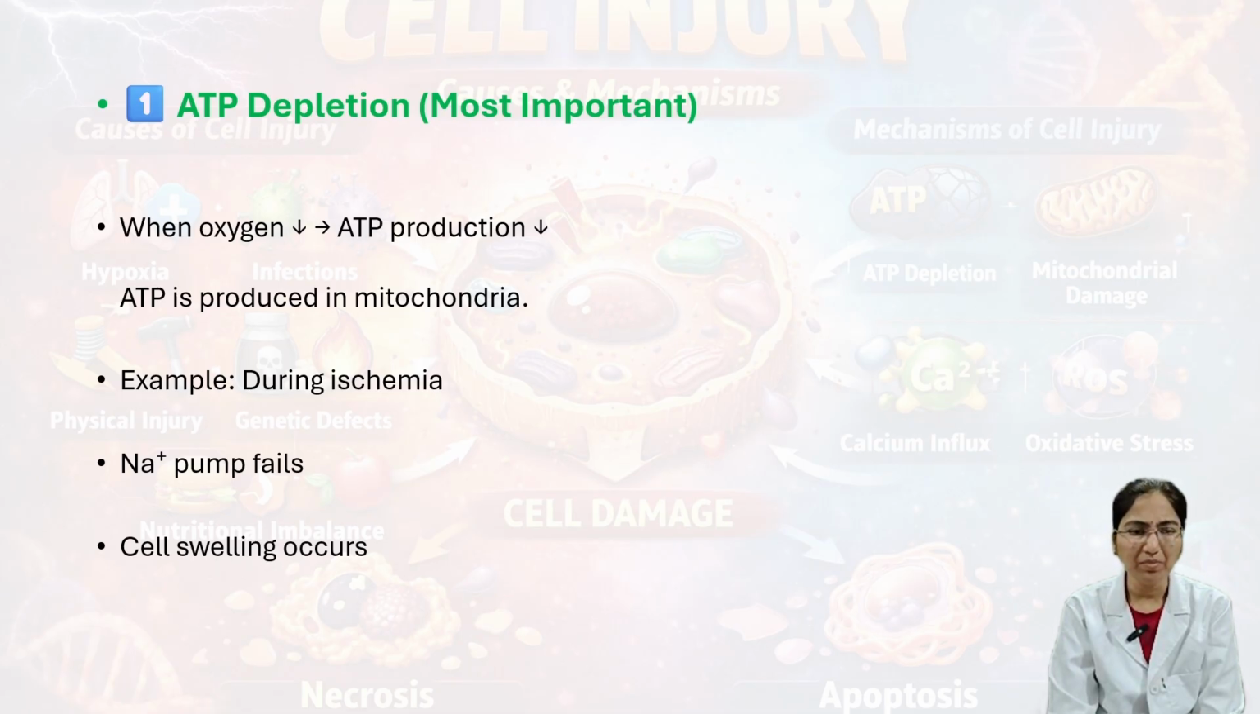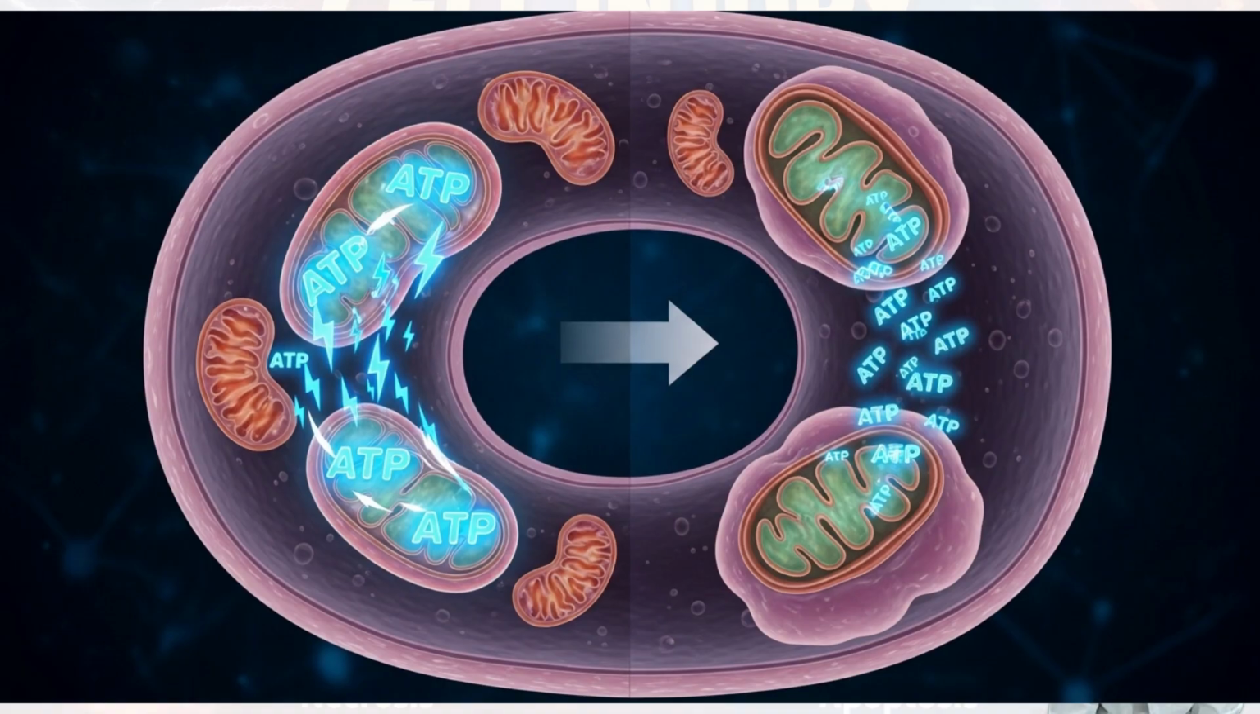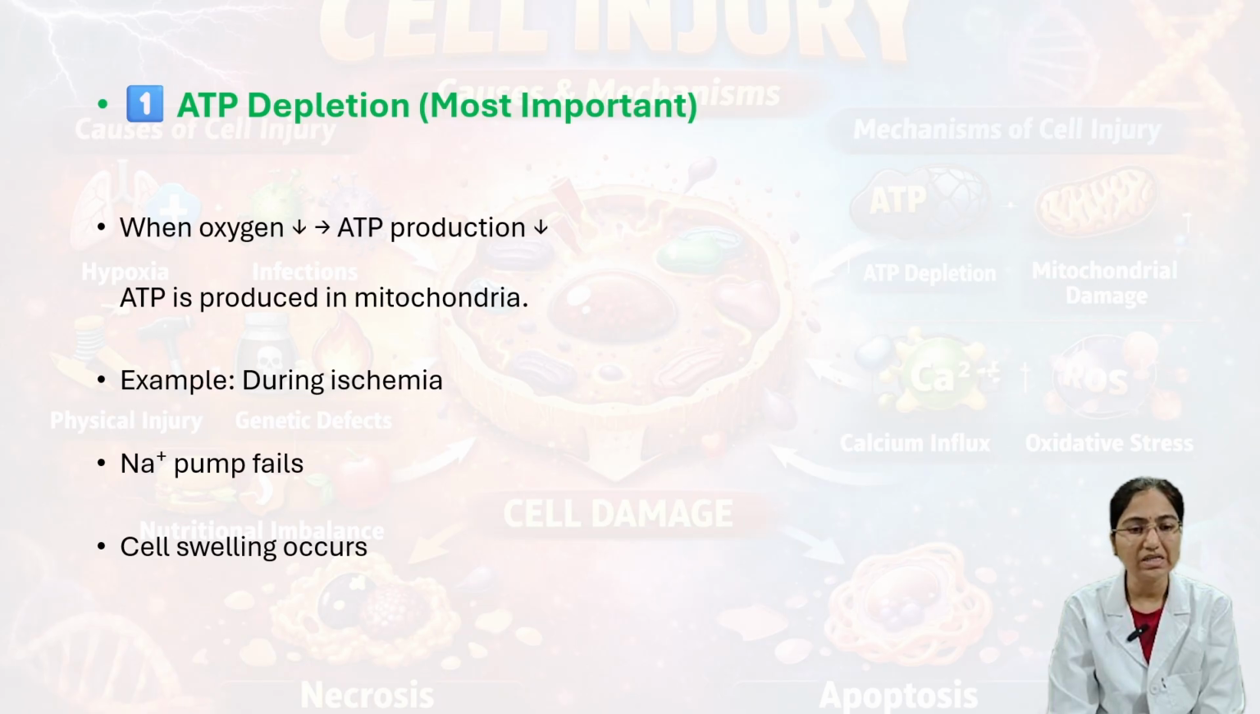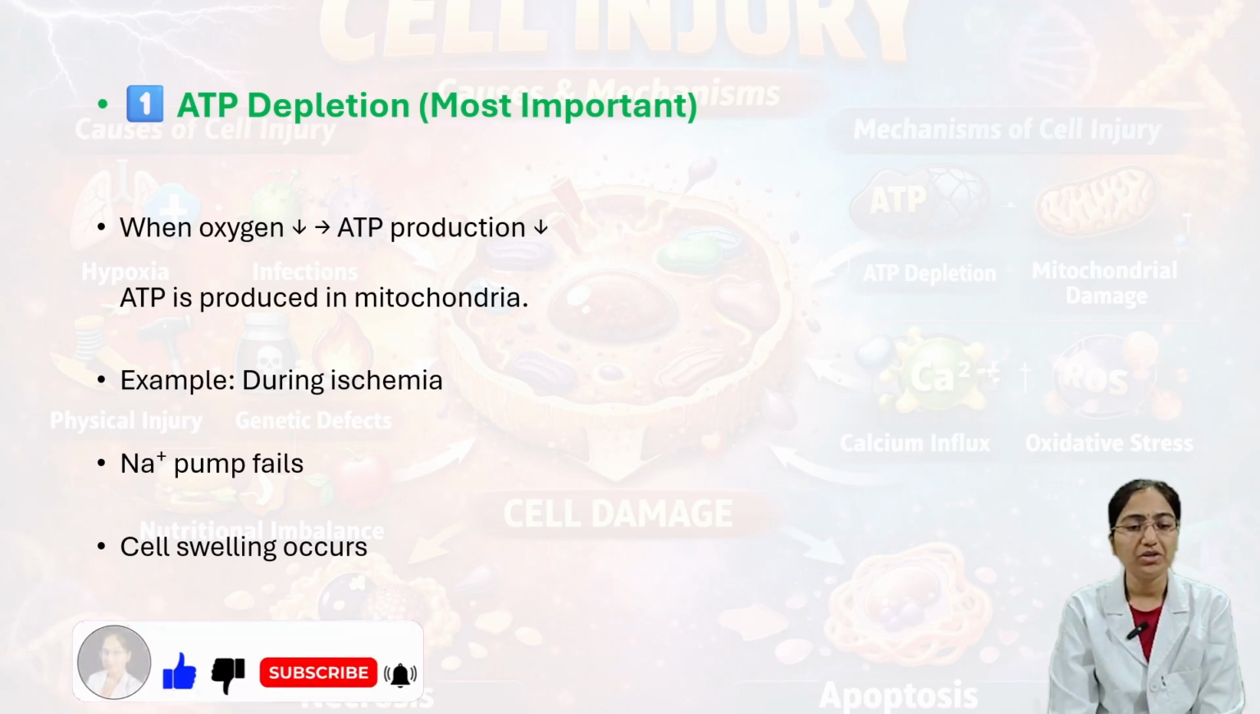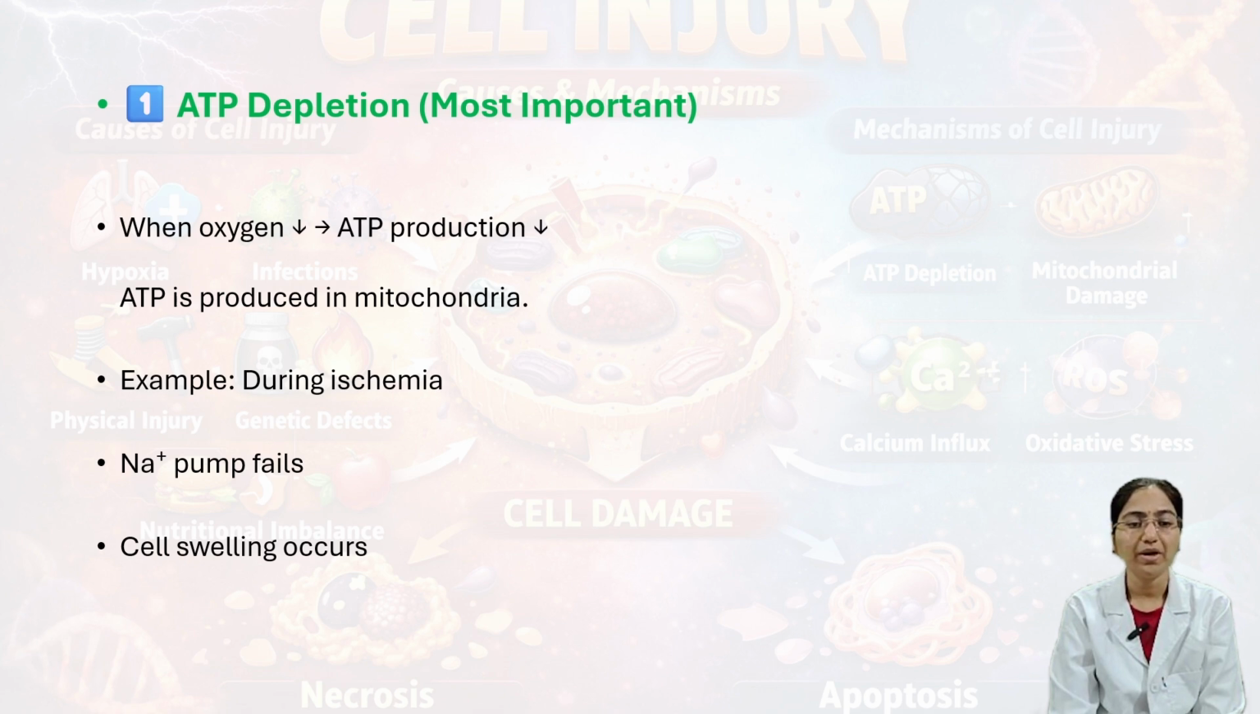Here ATP depletion, that is adenosine triphosphate. When oxygen decreases, ATP production decreases. ATP is the main source of energy to the cells, and ATP is produced in mitochondria. For example, during ischemia, when there is a loss of blood supply, the sodium pump fails and then cell swelling occurs. This is nothing but ATP depletion.